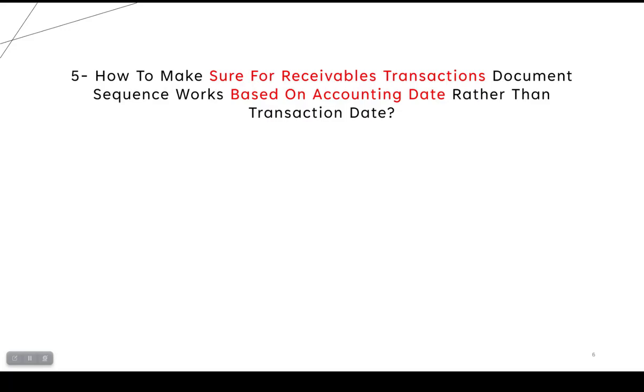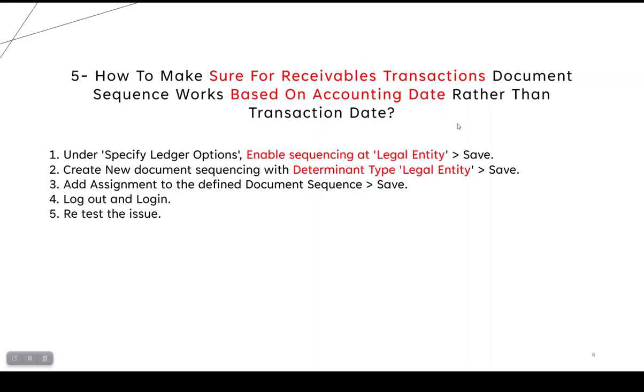Number 5, how to make sure that the receivable transaction document sequence works based on accounting date rather than transaction date. As you know, at AR transaction level there are two dates. Accounting date means GL date. Transaction date means receivable module date. How to make sure that receivable transaction document sequence works based on accounting date or GL date.